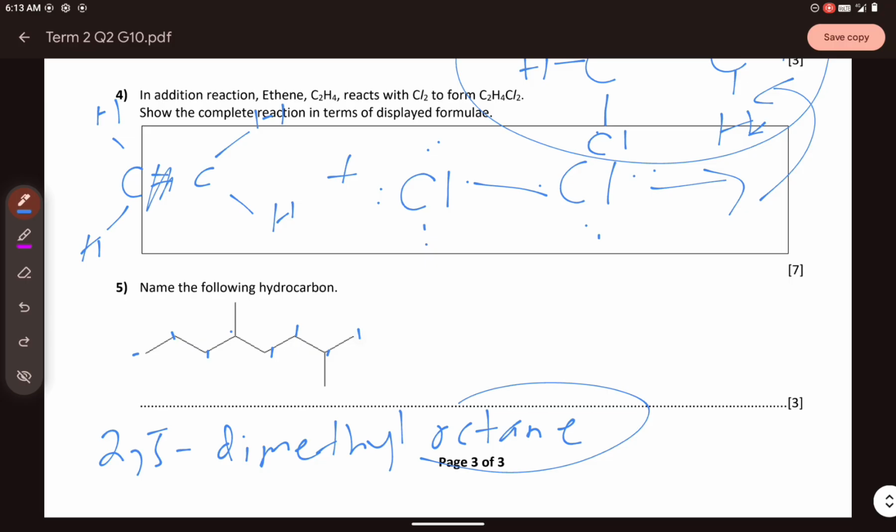Why is it 2,5? You cannot start here, because going 1, 2, 3 will give 4, 7. You should give the lowest numbers to the groups attached to the longest continuous carbon chain. So you start here on the right, going to the left, 1, 2, 3, 4, 5, 6, 7, 8. That gives you 2 and 5. Since each branch has only one carbon, it is methyl, and you have two of them. That's why it is dimethyloctane. That's the answer.